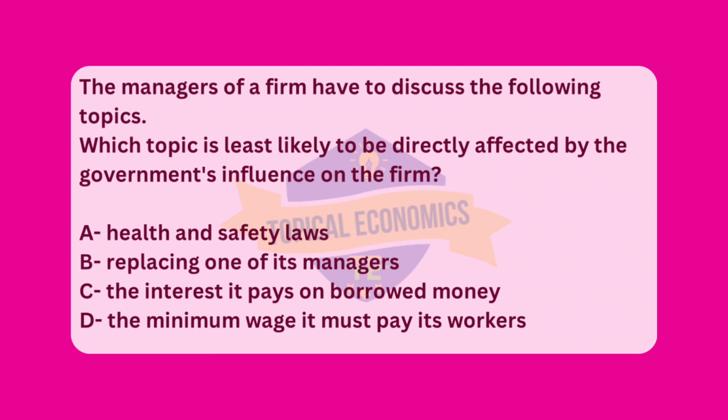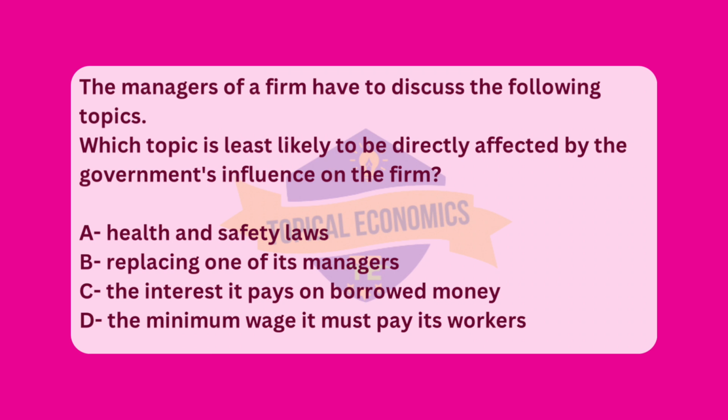Analyzing the other options. Option A, health and safety laws. Governments set health and safety regulations to ensure that businesses meet certain standards to protect employees and the public. These laws directly impact how firms operate, what safety measures they must implement, and how they handle risks in the workplace. Next, option C.